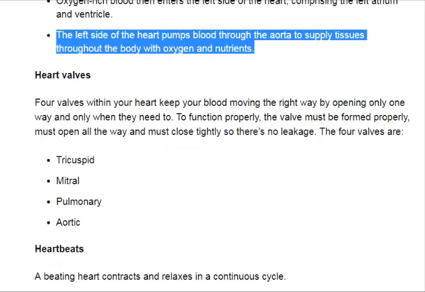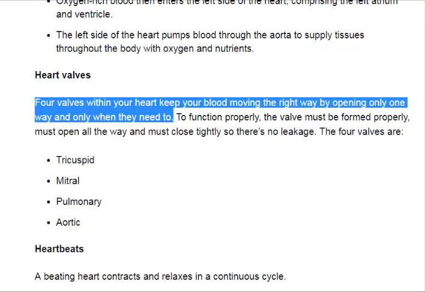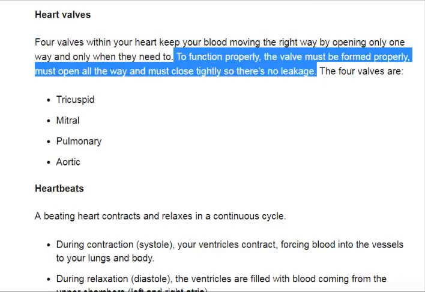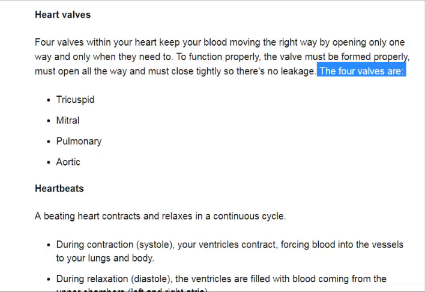Heart valves. Four valves within your heart keep your blood moving the right way by opening only one way and only when they need to. To function properly, the valve must be formed properly, must open all the way and must close tightly so there's no leakage. The four valves are tricuspid, mitral, pulmonary, aortic.